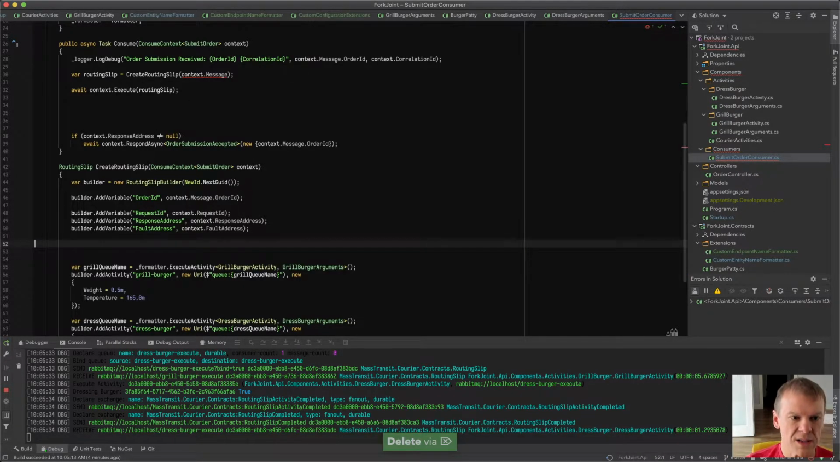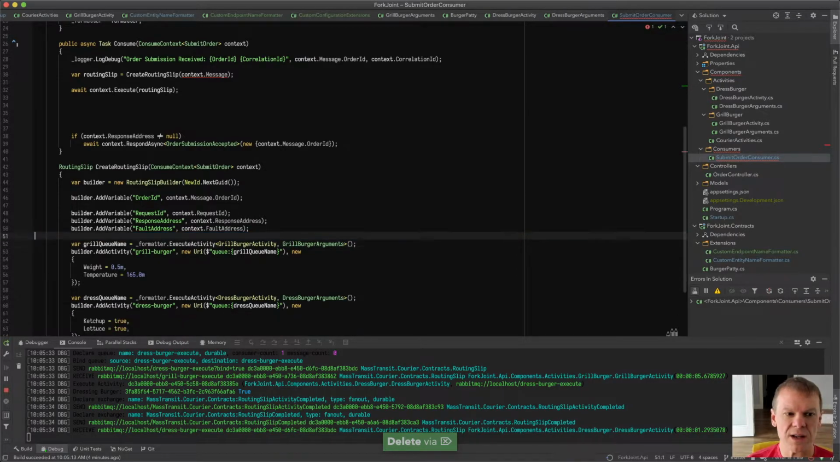Okay, so I'm going to add those as variables to the routing slip. They get added as their types, because I want to save this information. I want to be able to use this later on down the line.